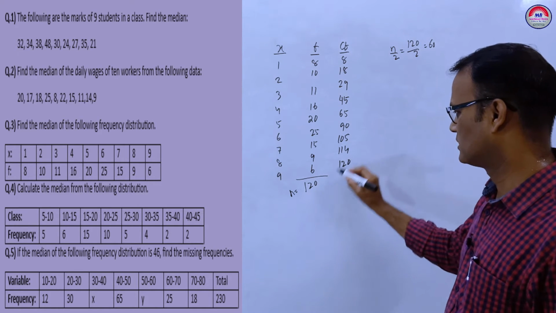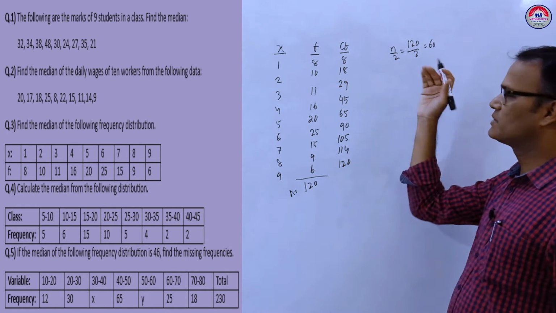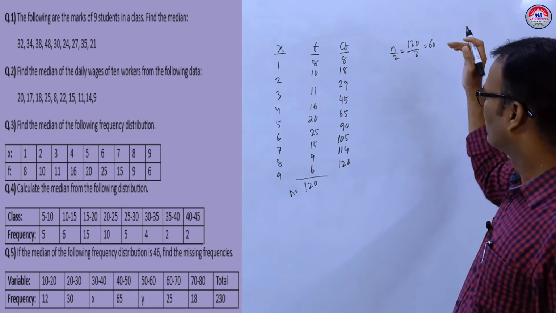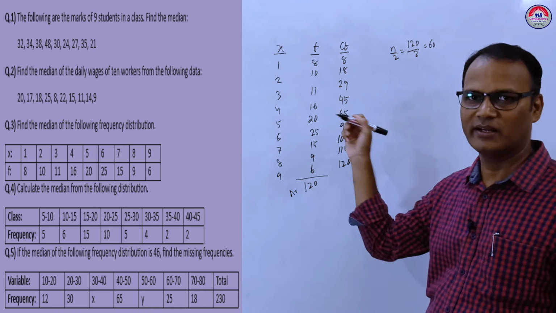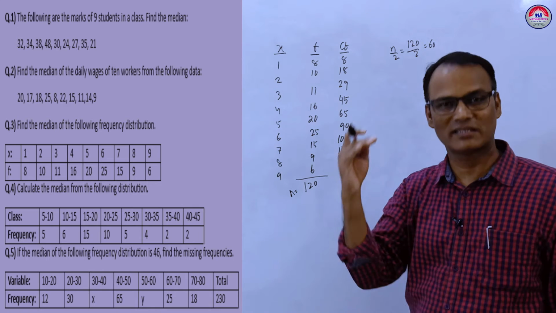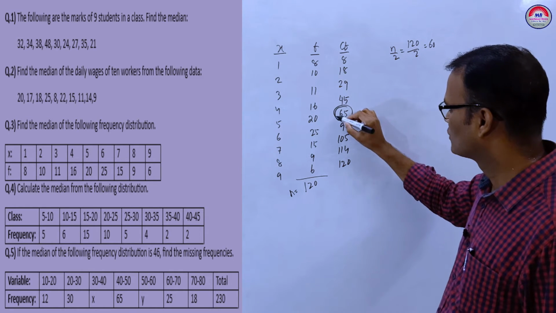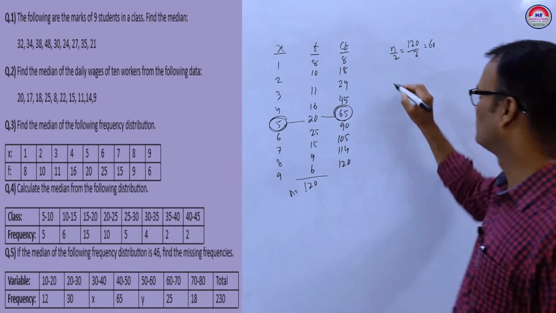Now n by 2 is 60. We have to find the cumulative frequency which is greater than 60. If 60 is there, you can use it directly, otherwise take the number greater than 60. The number greater than 60 is 65. So the observation is 5, so the median is 5.